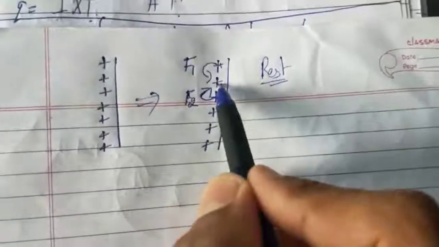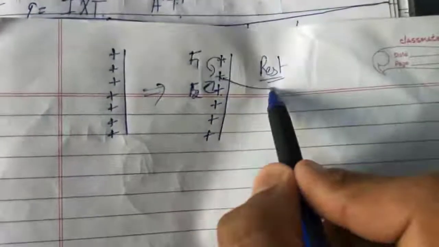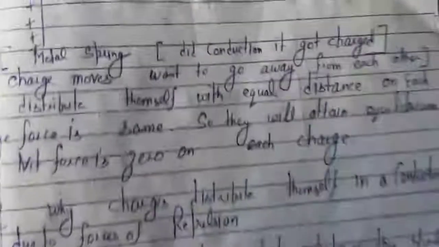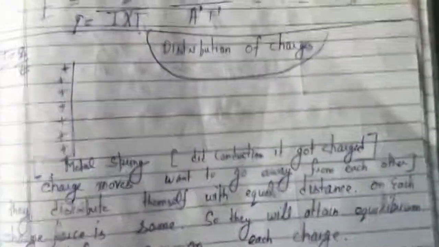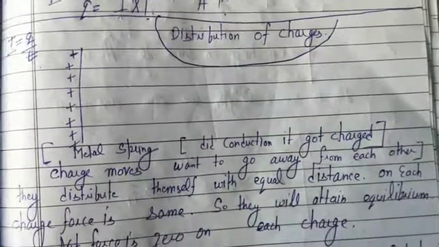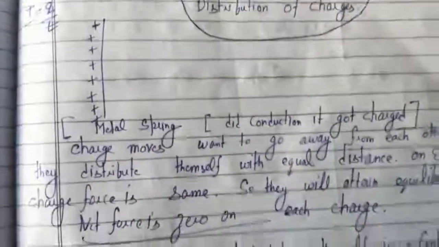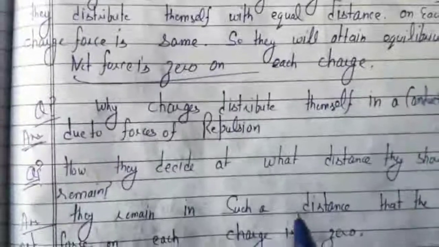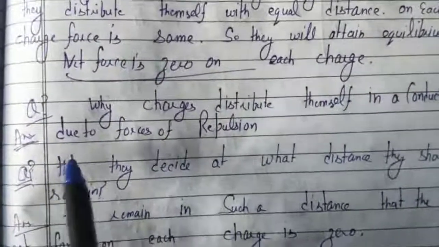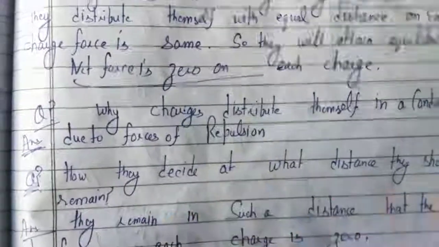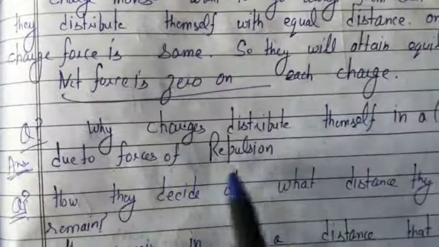on this charge due to this other charge, F2. So F1 and F2 make this charge come to rest at one position. So all the charges will rest at one position. The charges will stay on the surface of the conductor, and the net force on each charge is 0. And they will distribute themselves. Why are the charges distributing themselves on the surface of the conductor? They are distributing due to the forces of repulsion.